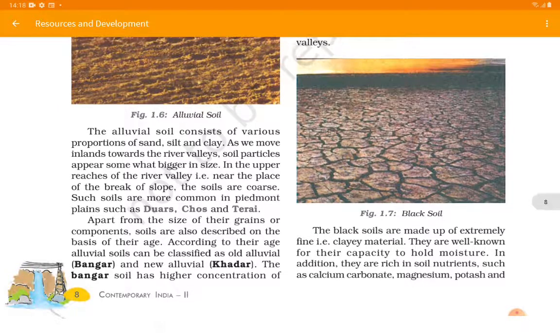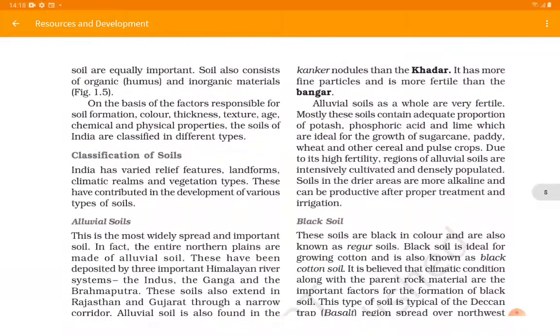The Bangar soil has a high concentration of kankar nodules that are more than in the Khadar. So when we see the old alluvial soils, they have more stones, that are kankar, than the Khadar, and the Khadar has more fine particles and is more fertile than Bangar. Alluvial soil as a whole is very fertile. Mostly these are fertile, meaning they are suitable for plant growth.